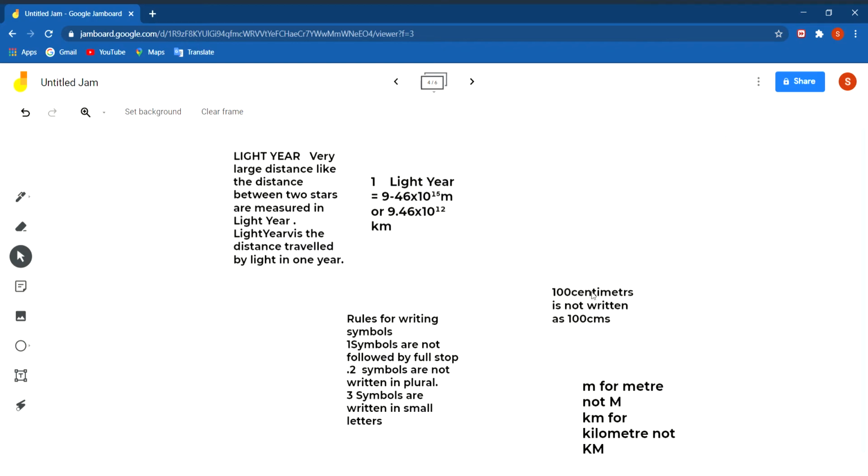You will write 100 cm only, not 100 cms. 100 cms is wrong. Then always symbols are written in small letters. The small m for meter, not capital M. Similarly, for kilometer we will write small k and small m, not capital K and capital M. So these are the rules for writing symbols.